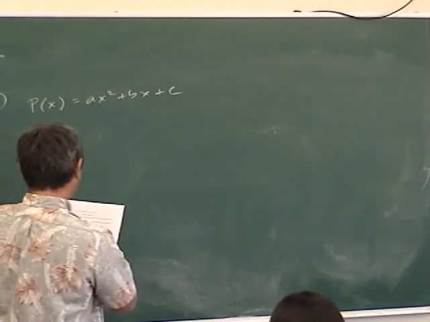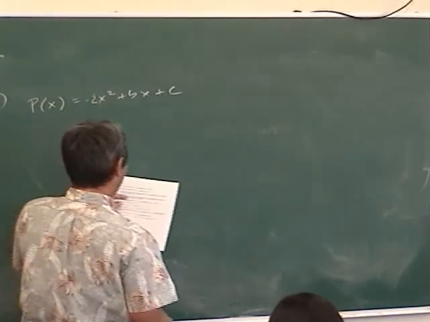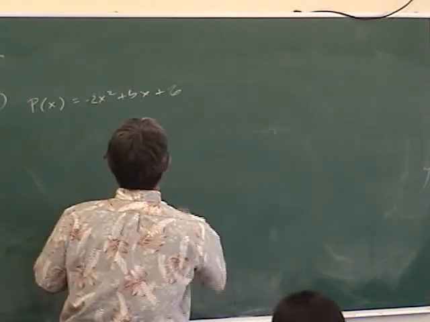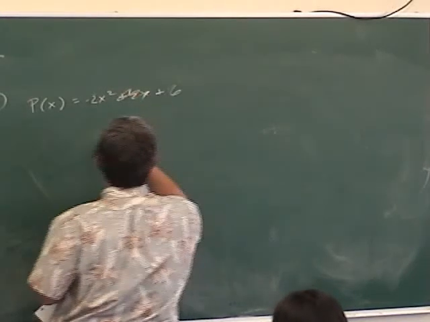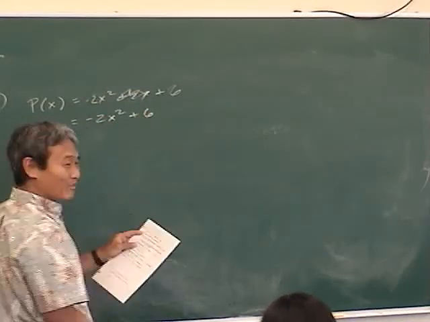Okay, the leading coefficient is -2, so that's -2. And a constant term of 6, which is 6. And no linear term, that means we don't have this term. So it's -2x squared plus 6. Find the zeros.